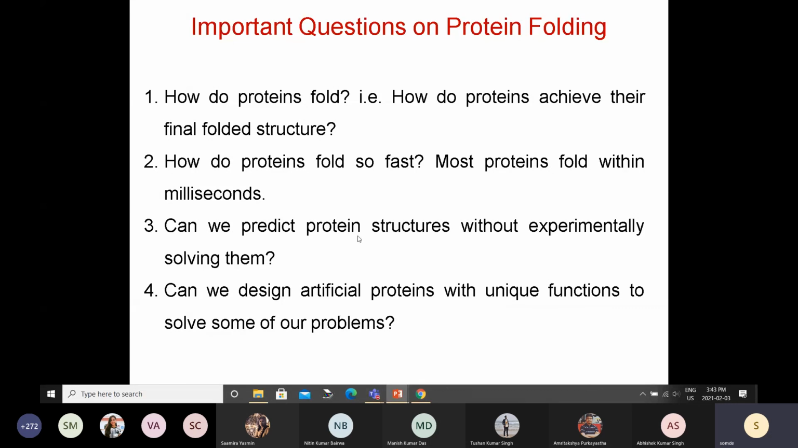These are the major questions in this field, and in the next class I will talk about these and what is the current status of this, where we stand as of today.